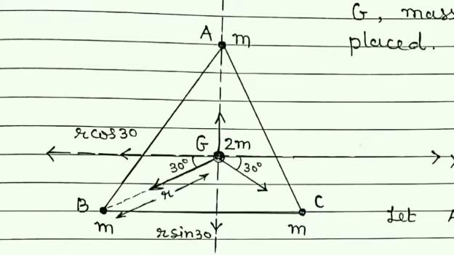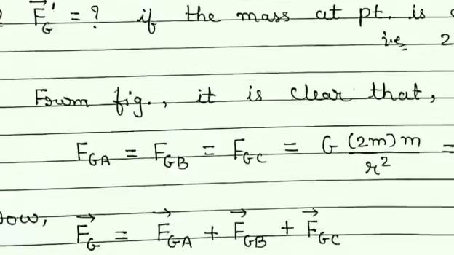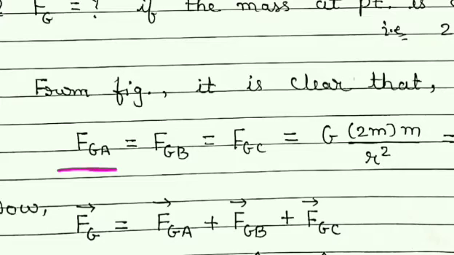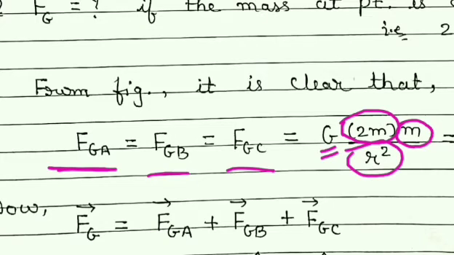So these three forces are equal in magnitude, and that's why I have written that the magnitudes of the forces due to the particles at points A, B, and C on the particle at point G are equal, and that is given by G times the mass at point G, the mass at the vertex, and the distance between them.